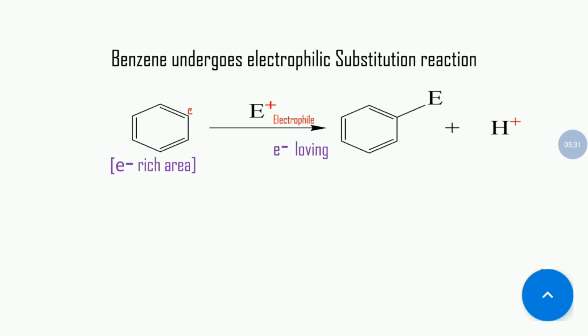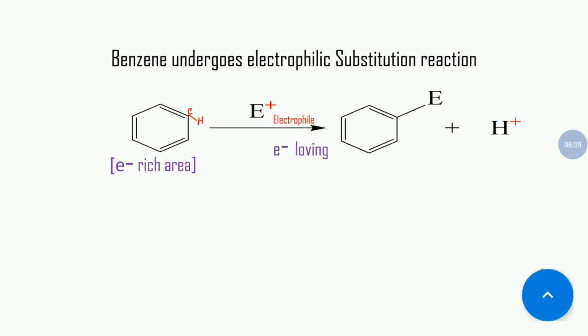Every carbon atom has one hydrogen itself. Here are 2 bonds, here is 1 single bond, and here the remaining 1 bond contains a hydrogen atom. So this electrophile substitutes one of the hydrogen atoms.